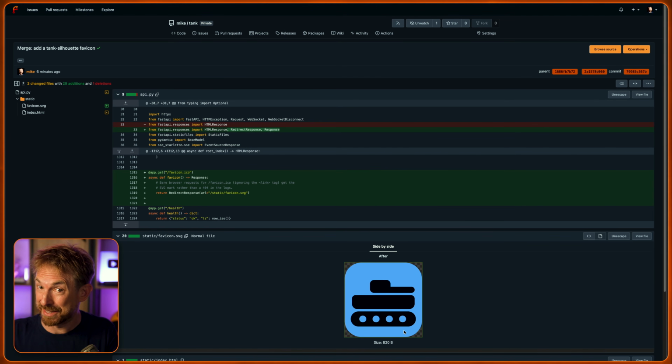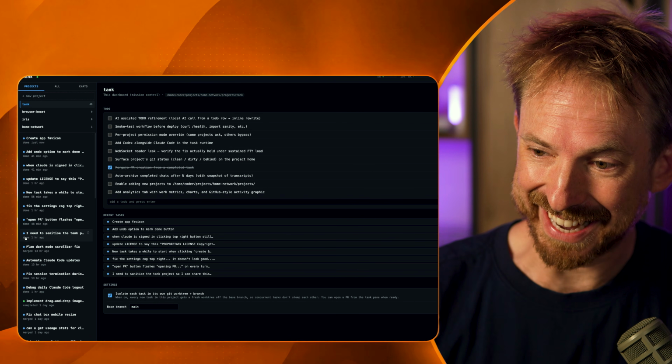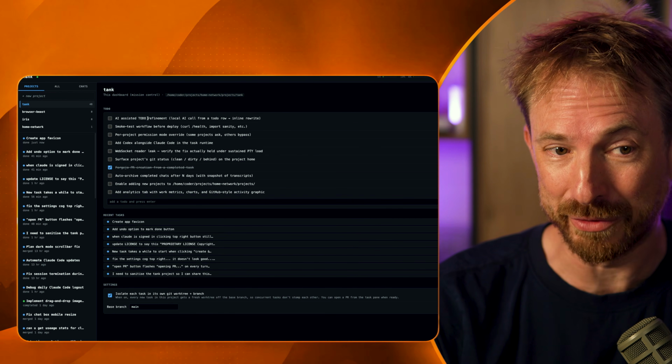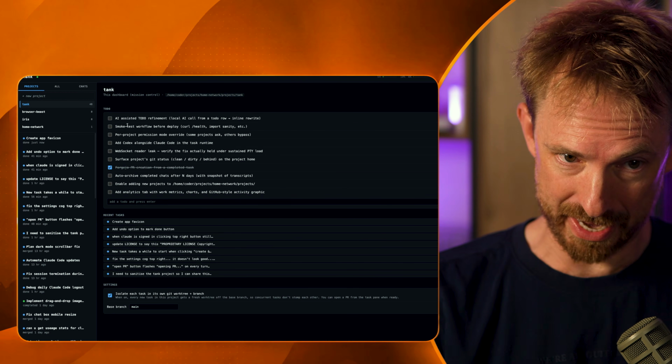I guess that kind of fits the theme of the name of my dashboard. All right, so you can see it's really cool. Down here, I can see all the tasks that I've been working on. This keeps me on point, but most importantly, what you might notice is I've also got a to-do list of things I need to do.